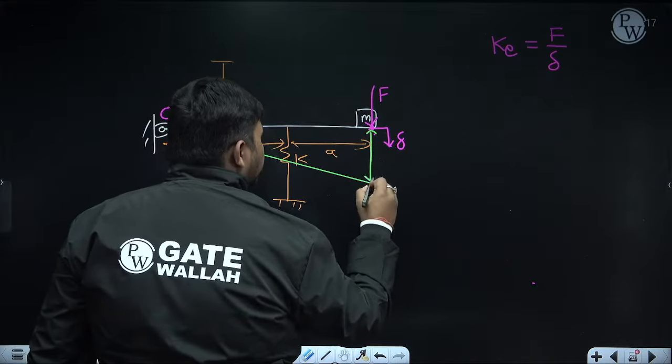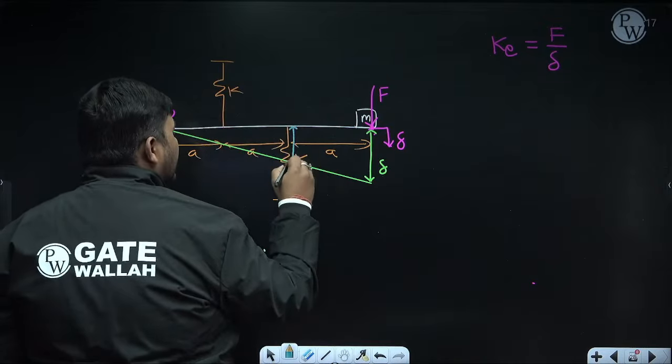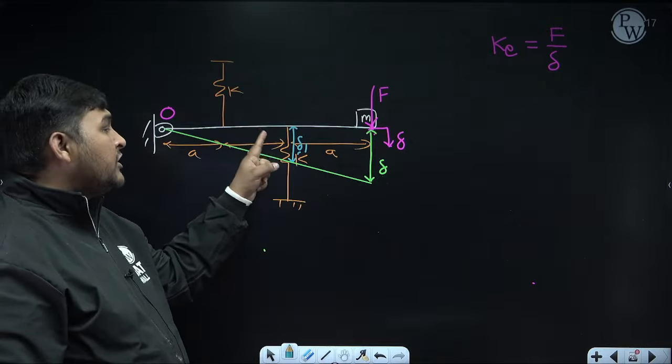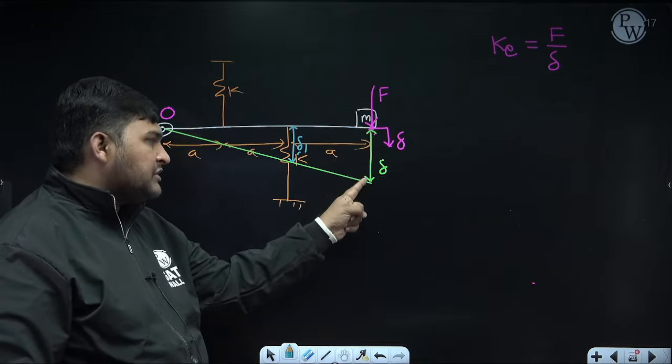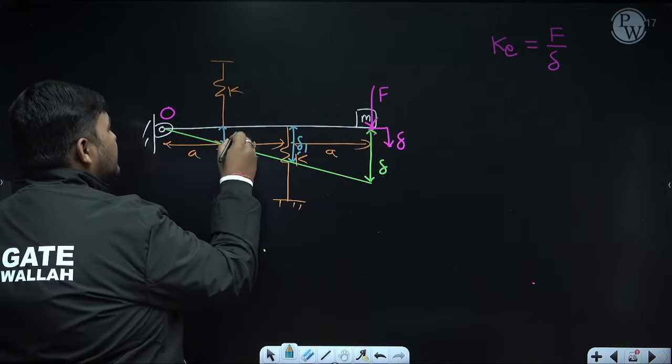This displacement is delta. Okay. Now, suppose the deflection of this point is delta. Whatever notation you are taking now, suppose for deflection of this point, but don't denote with delta because delta is the deflection of this point. So, suppose this is delta 1. Similarly, deflection of this point is delta 2.